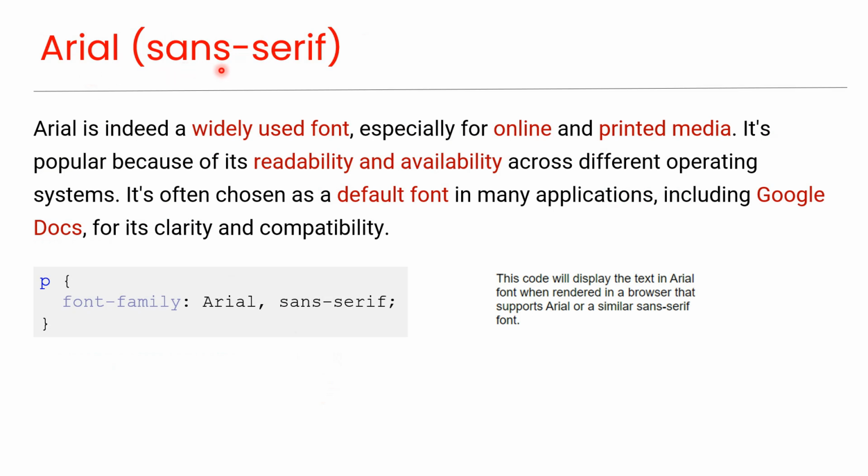Arial sans serif. Arial is indeed a widely used font, especially for online and printed media. It's popular because of its readability and availability across different operating systems. You can assign this font to any HTML element using this code. And the preview will look like this. It's often chosen as a default font in many applications, including Google Docs, for its clarity and compatibility.